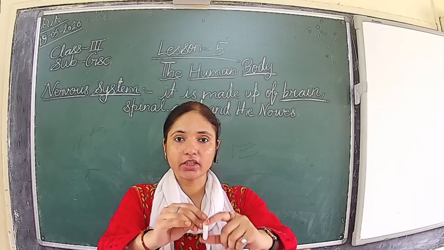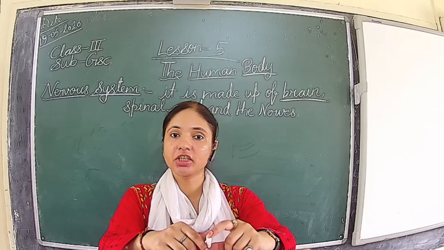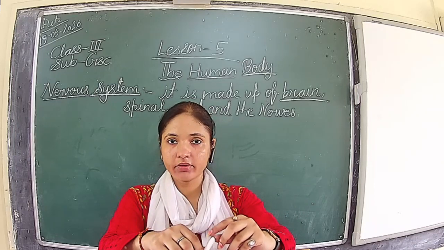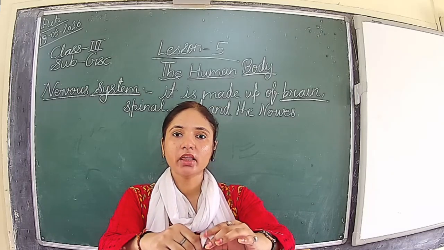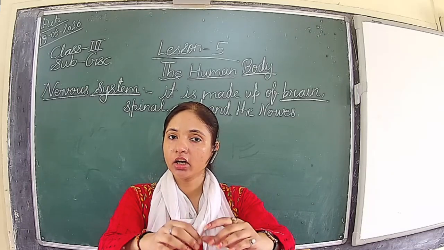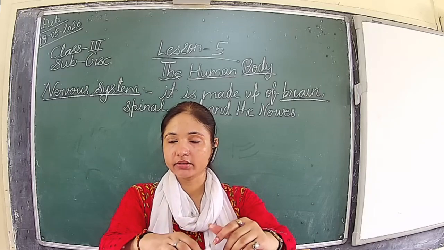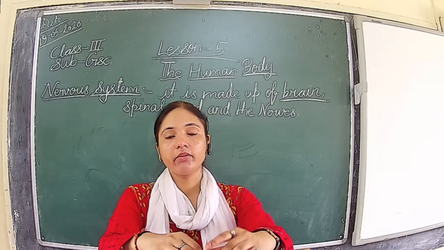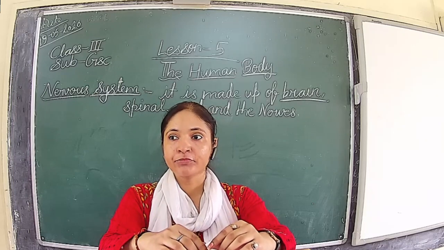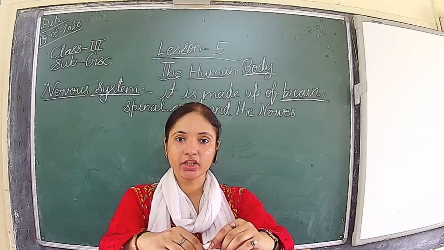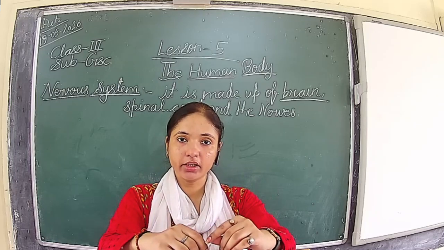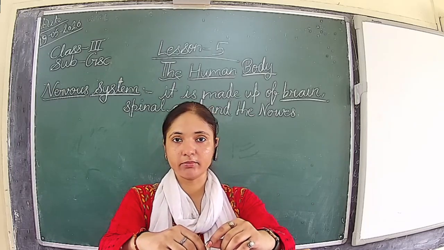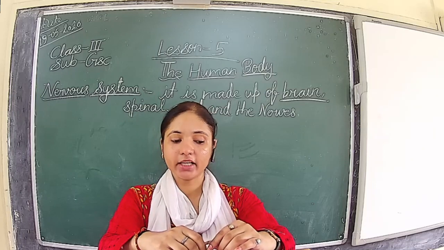All the directions are given by the principal to the teachers, non-teaching staff, and other working staff. On the basis of that direction, the teachers do the work. The same is the work of the brain also. The brain gives direction to all the other parts of the body, what to do all the time.